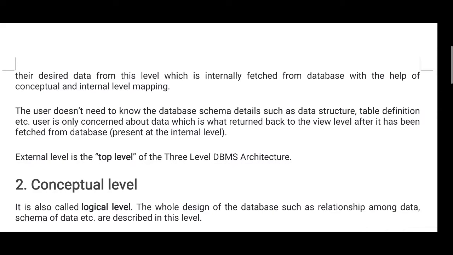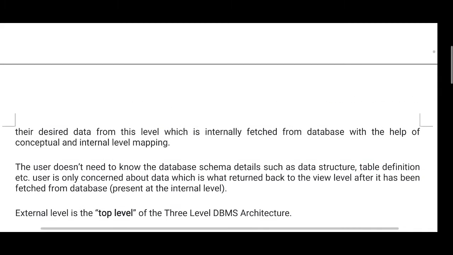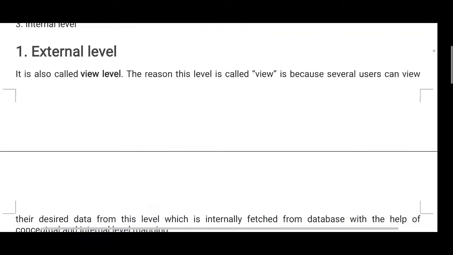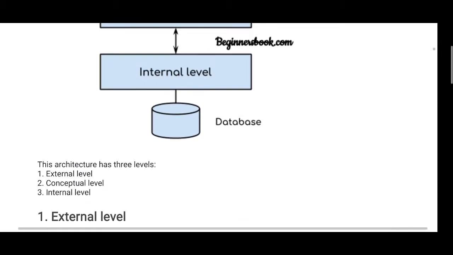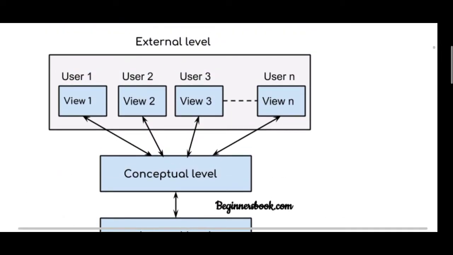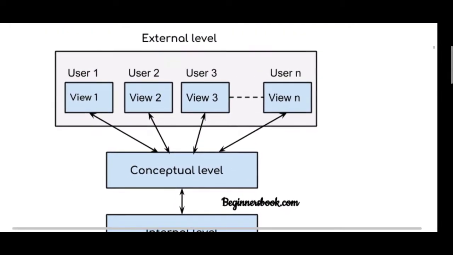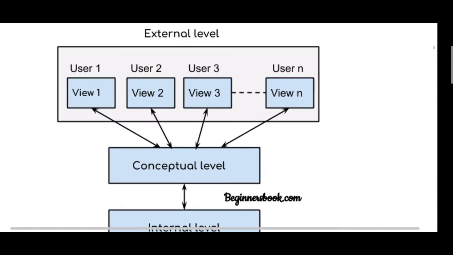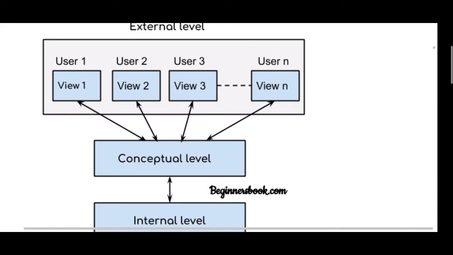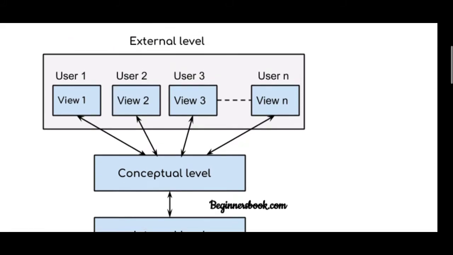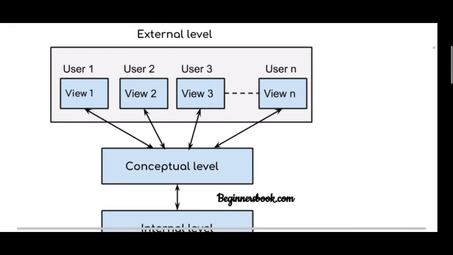On the three-level database architecture, the first one is the external level. Here we see user view 1, user view 2, user view 3 and so on. A number of users can access this.